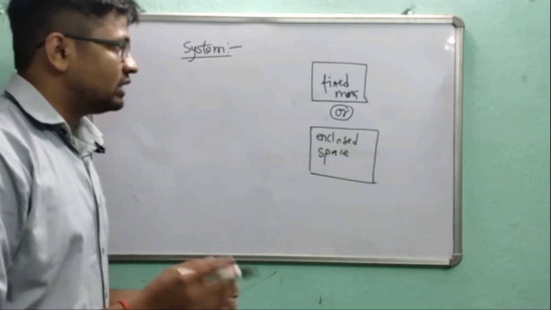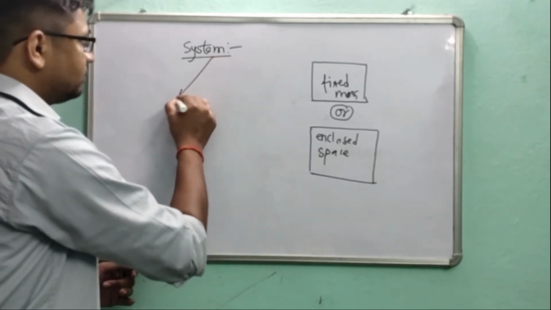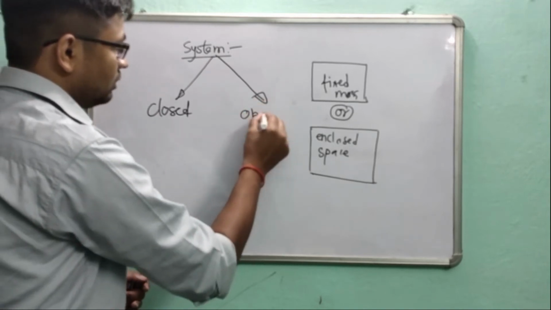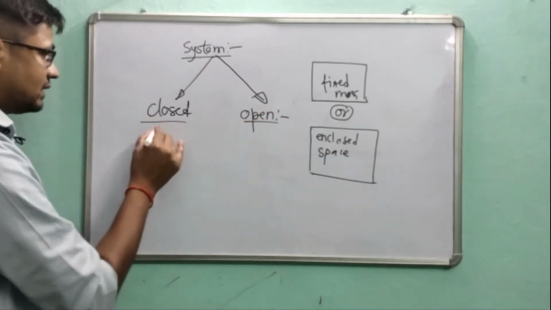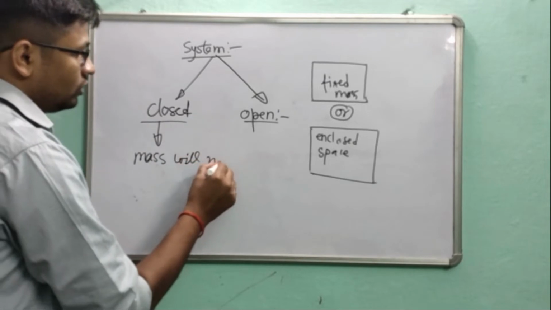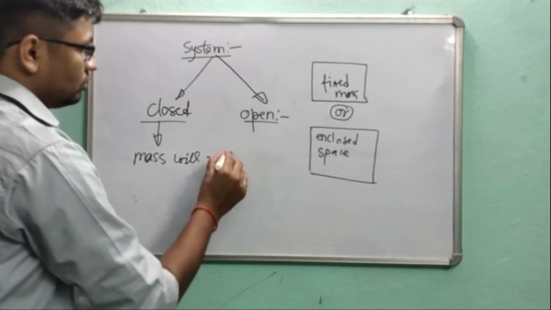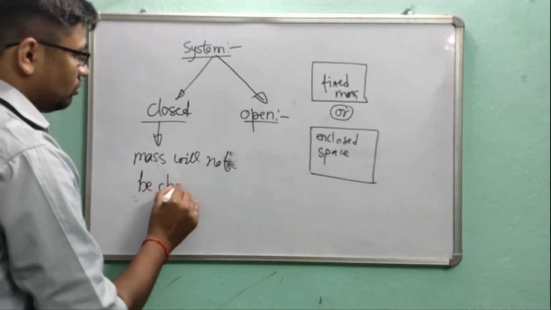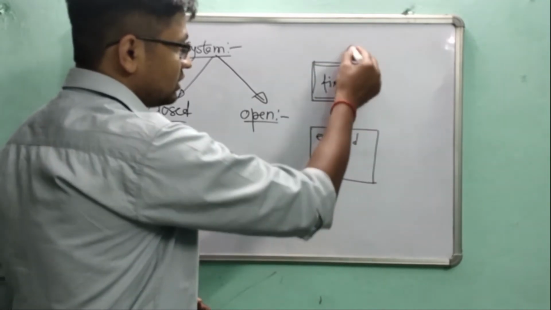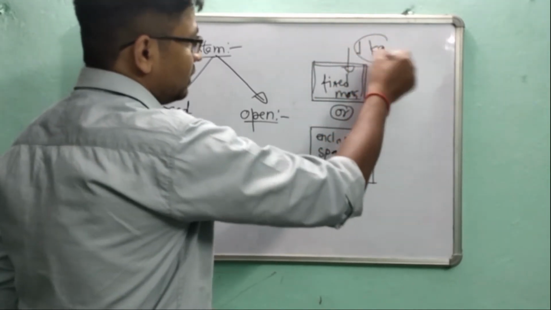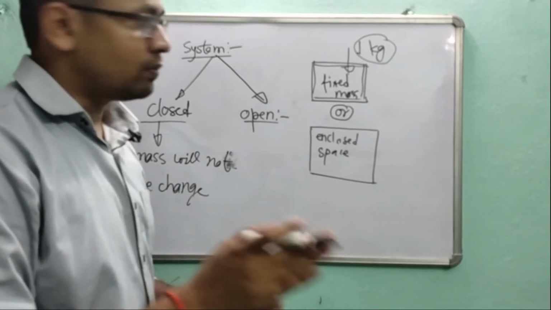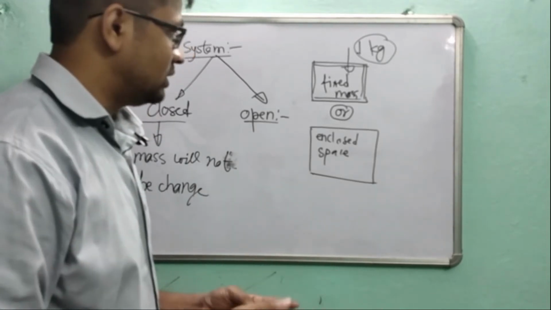Why am I saying that? Because there are two types of system. The first one is the closed system, and the second one is open. Closed means mass will not flow, mass will not be changed. That is, you can see a fixed mass. If this is, suppose, 1 kg, then it will remain 1 kg. It will not change. But in an open system, there will be continuous flow of mass. So mass may be changed or may not be changed.